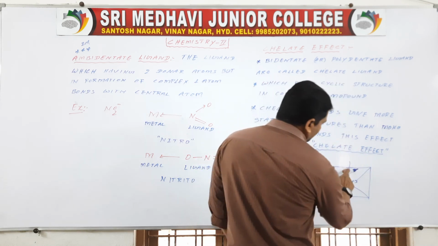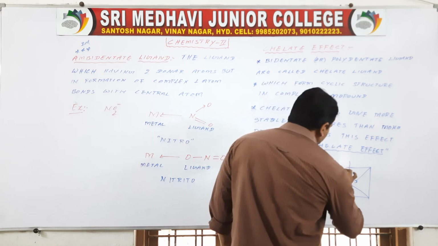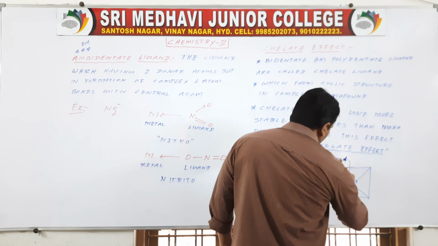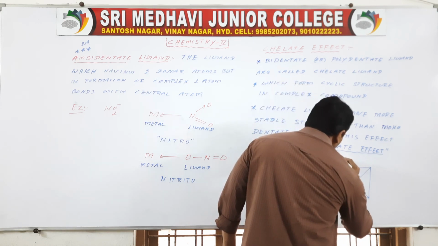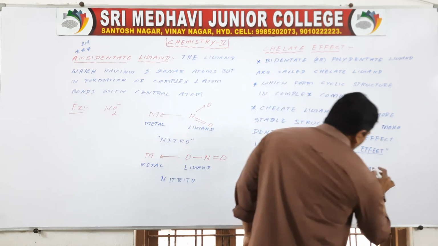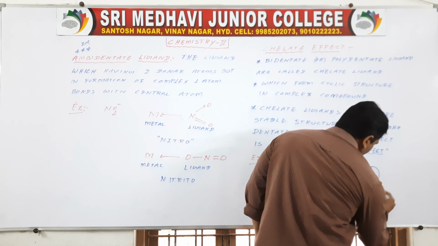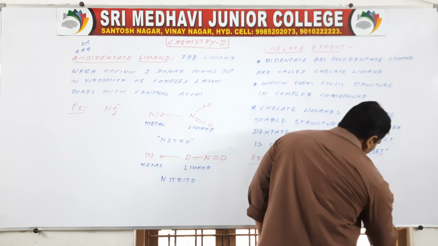See here, these two coordinate covalent bonds are formed by a bidentate ligand. It is nothing but en, and these two coordinate covalent bonds are formed by en.